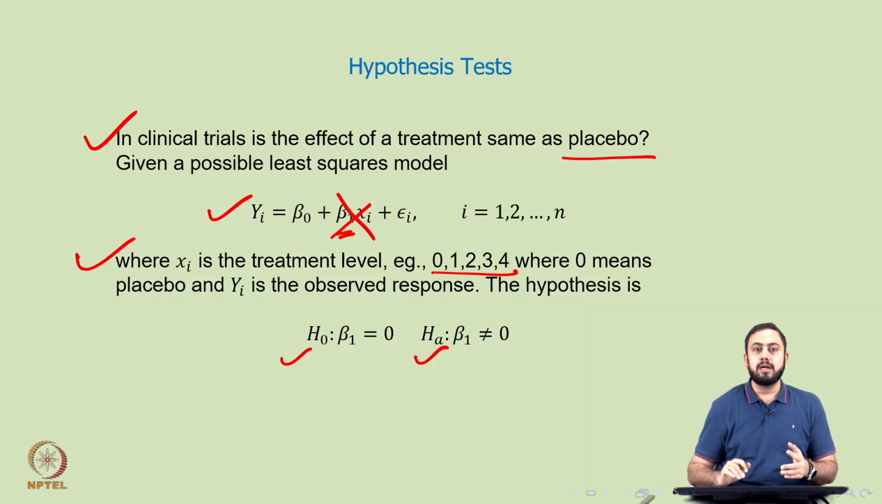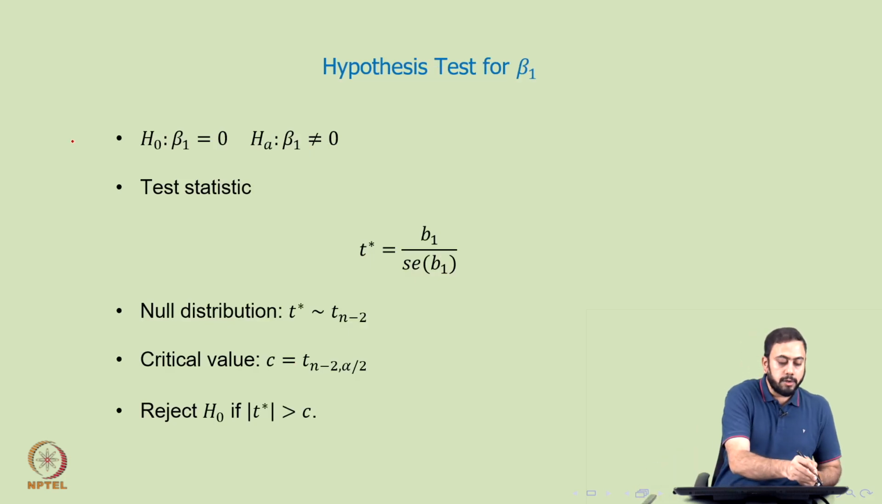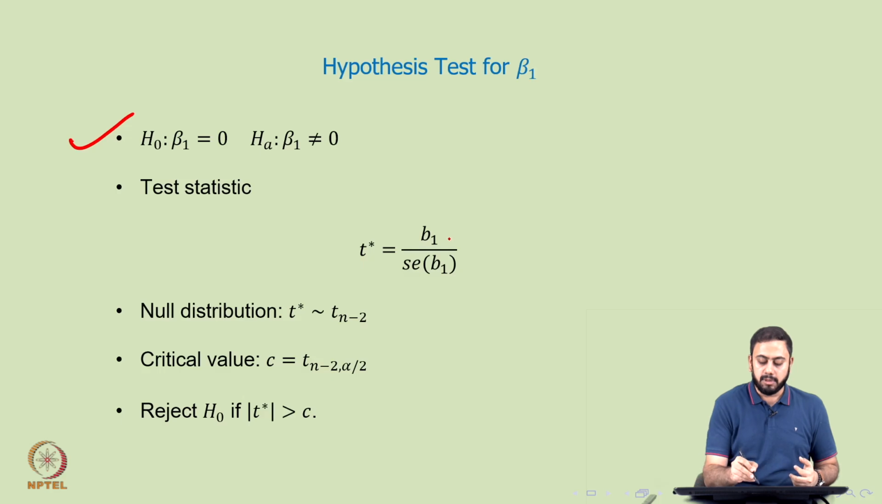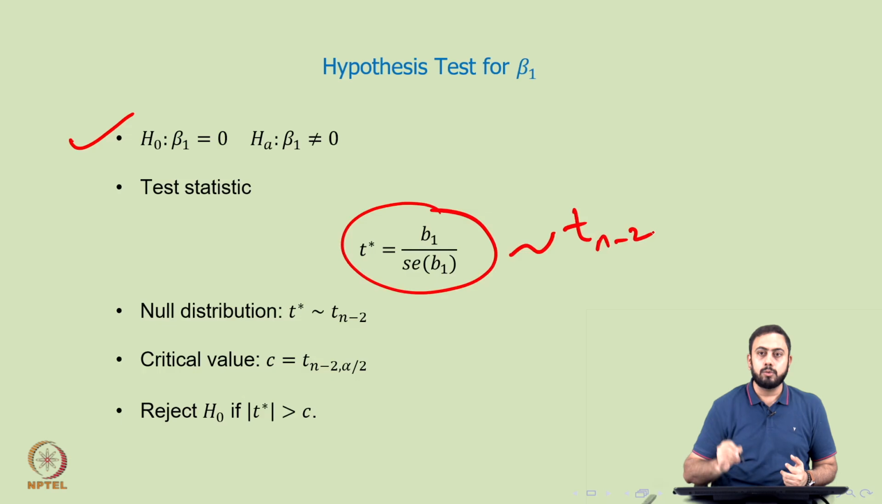So, this is exactly how one can test whether there is a significant effect of x on y in a regression model, or between two variables, by simply testing these two hypotheses: beta 1 is 0 or beta 1 is not 0. And this is sort of the last slide for today. We can make a very simple test statistic out of this: B1 divided by the standard error, or standard deviation, of B1. It so turns out that the distribution of the test statistic is nothing but a t distribution with n minus 2 degrees of freedom.